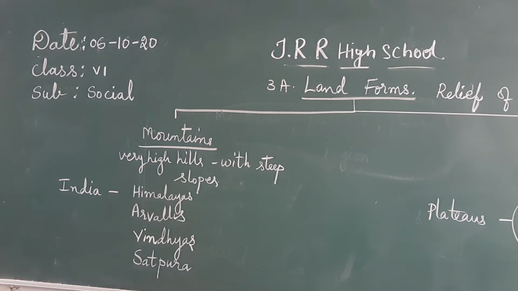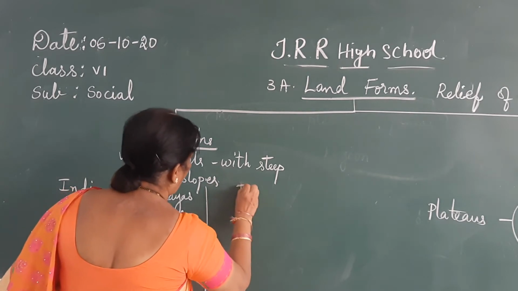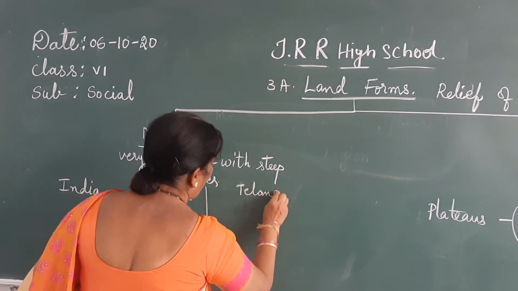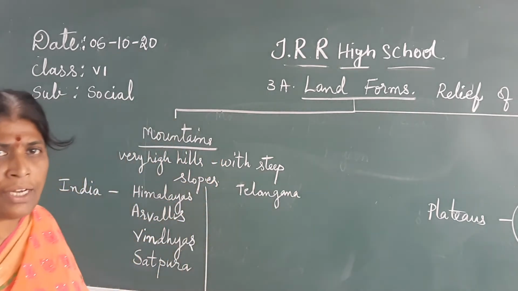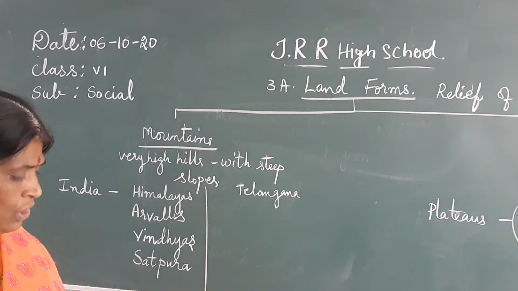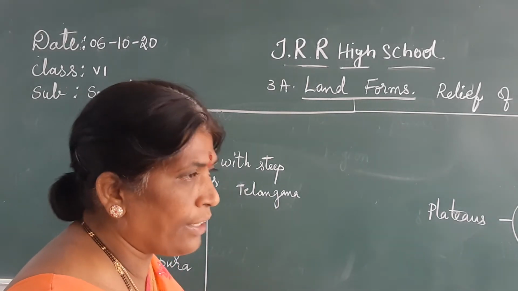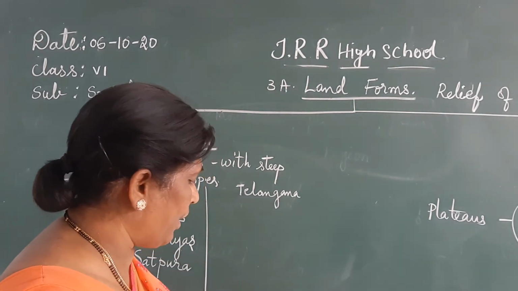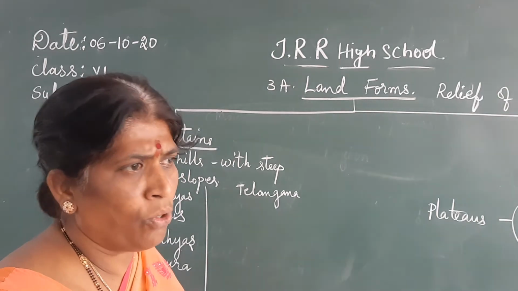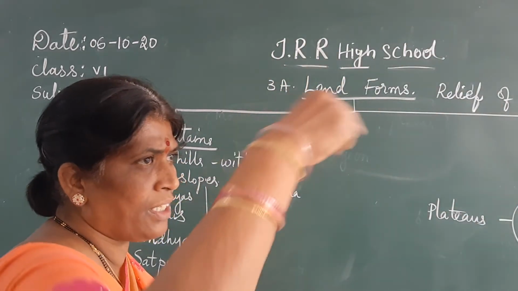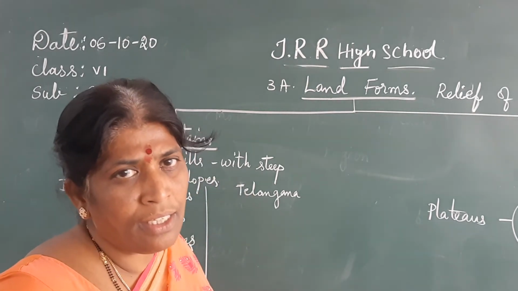Okay, children. Now you see, this is the India map. In our state Telangana also, we have many mountains. In which districts of Telangana do we have mountains? In Adilabad, Karimnagar, Rangareddy, Mahbubnagar and Khammam districts, we have stretches of mountains. They are scattered here and there, like pockets of mountains.